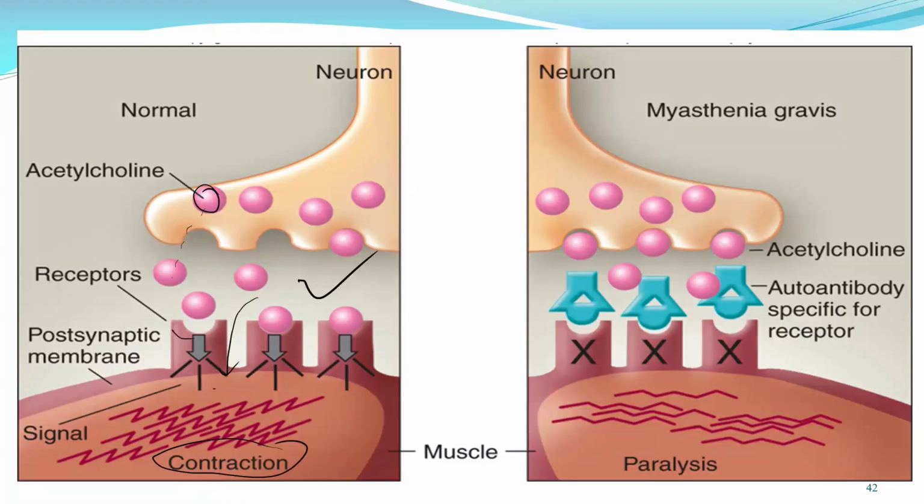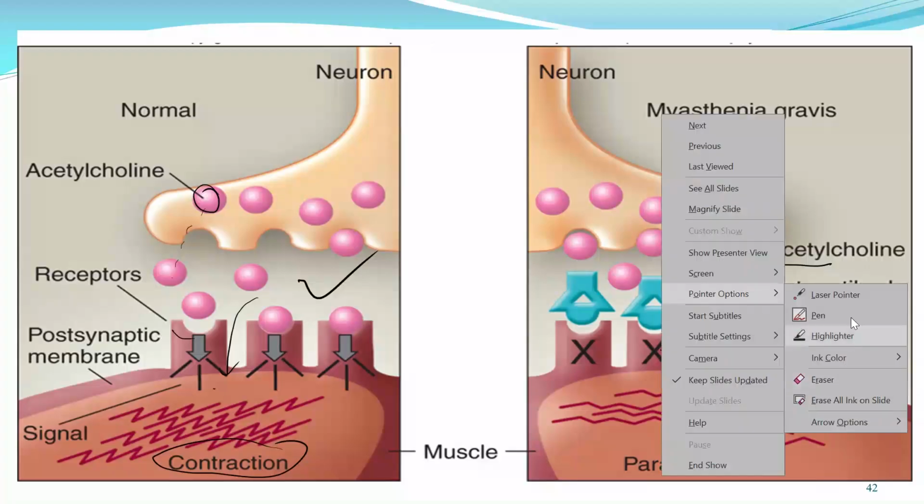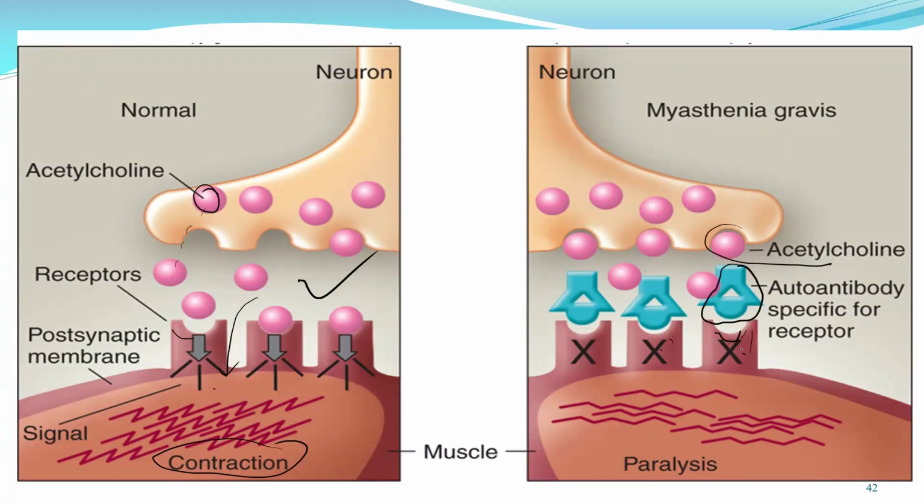If that person has the disease called myasthenia gravis, what happens? The IgG over here is blocking the acetylcholine from attaching to this receptor. So instead of attaching to the receptor, the acetylcholine will attach to the IgG.